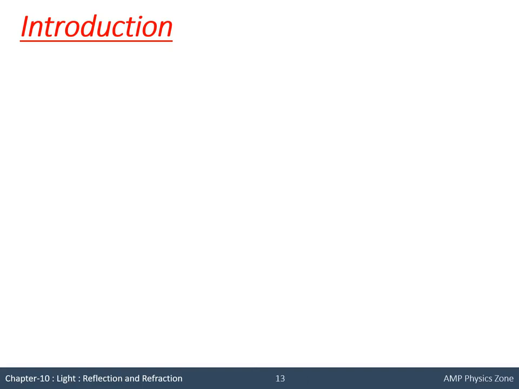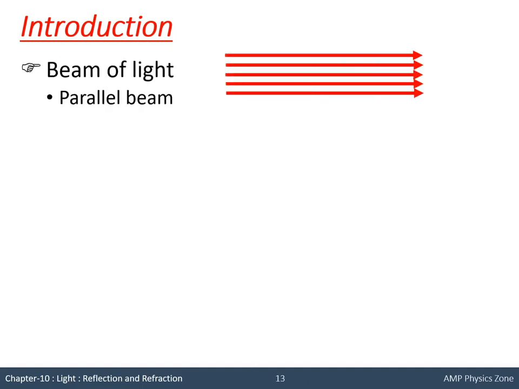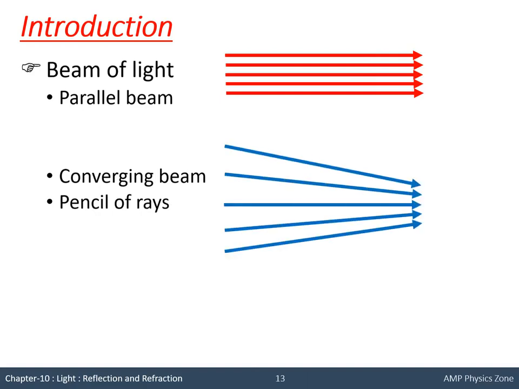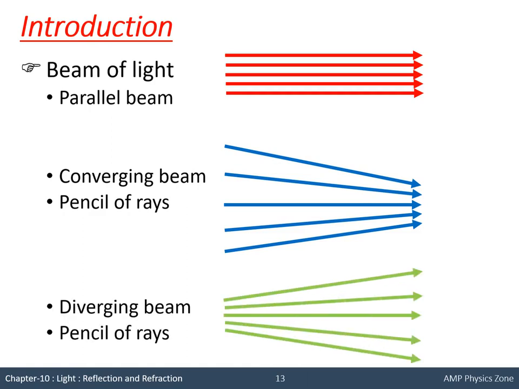Now there are different types of beams. Parallel beam: all the rays will be parallel to each other. Converging beam: all the rays will move towards each other, so arrows are coming towards each other. Diverging beam: arrows are going away from each other. So a beam means a collection of rays.